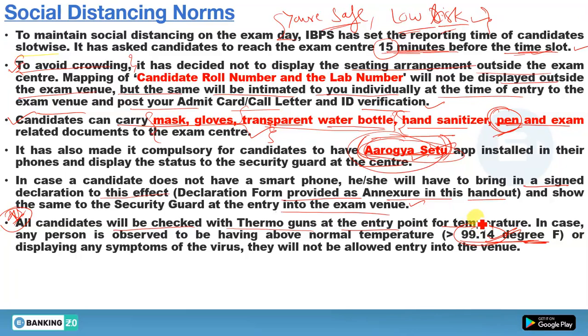This is very important. Or if you display any symptoms of the virus, you will not be allowed entry into the venue. So I hope these social distancing norms are very clear to you. If you have any doubt, please ask me in the comment box.